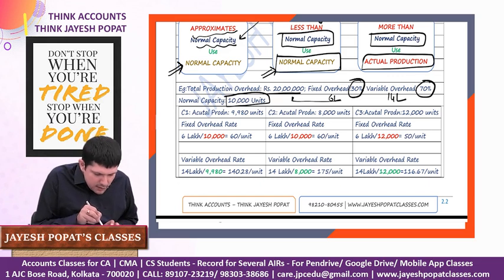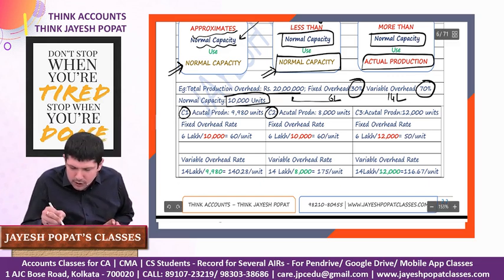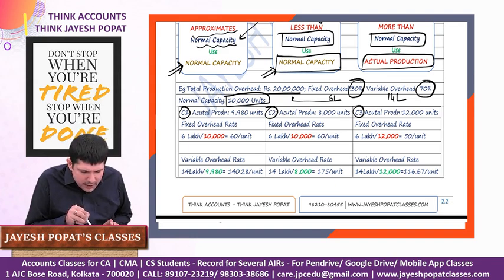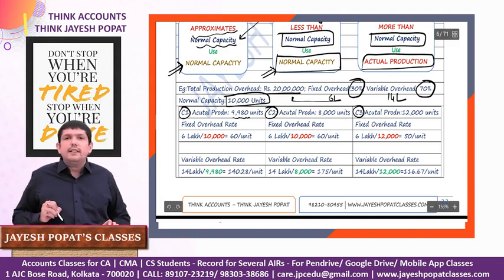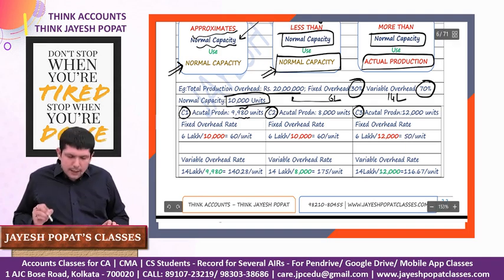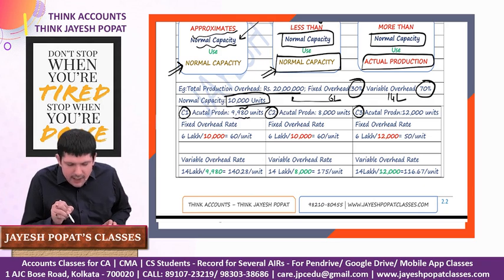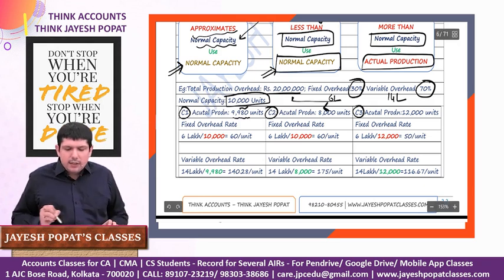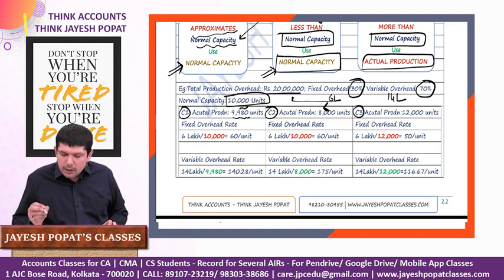Now there are three cases which we have taken up. Please follow this example very carefully. First, if your actual production is 9,980 units, so it's approximately equal to your normal capacity. Whereas in the second case, your actual production is 8,000 units, so your actual production is less than your normal capacity.